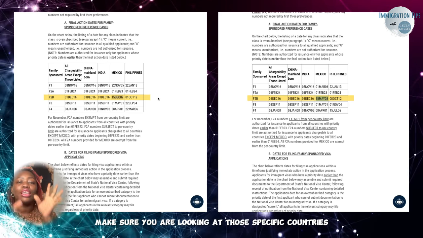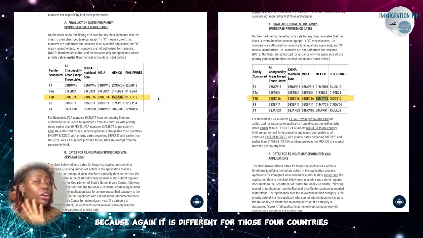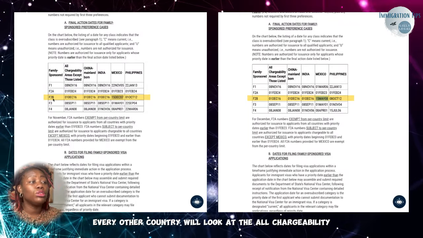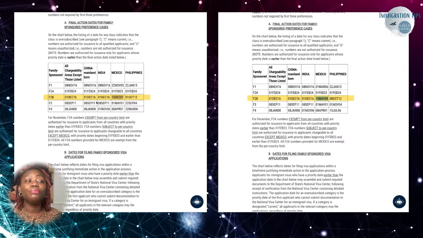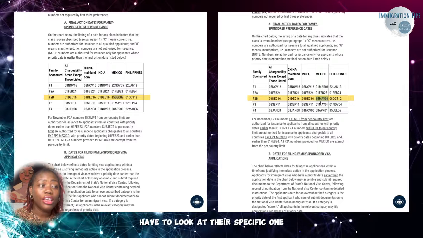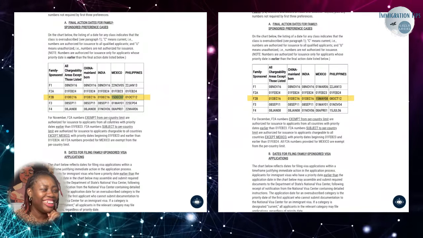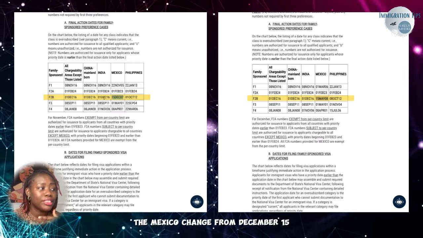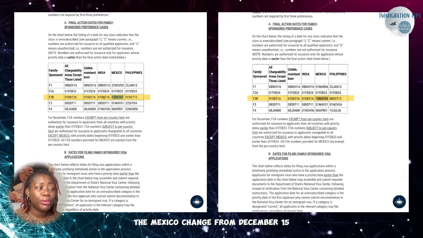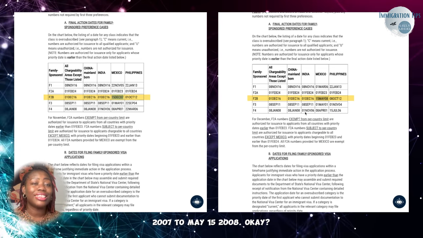Make sure you are looking at those specific countries because, again, it is different for those 4 countries. Every other country will look at the all chargeability, but those 4 countries have to look at their specific one and pay attention, because if you did not pay attention, you may have missed that the Mexico change from December 15, 2007 to May 15, 2008.